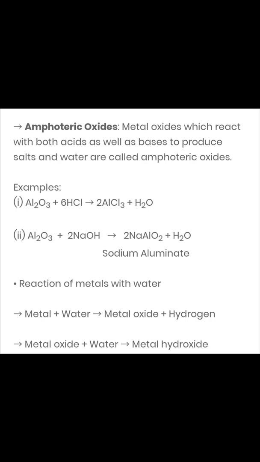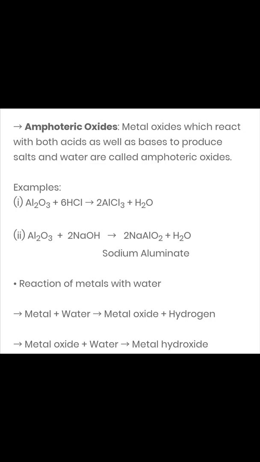If we consider Al2O3 as base, then it can react with acid, that is HCl, and form salt and water. On the other hand, if we say aluminium oxide is acidic in nature, then it should react with base, that is sodium hydroxide, and give rise to salt and water. So this is how we explain amphoteric oxides.